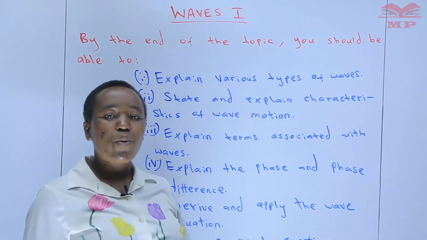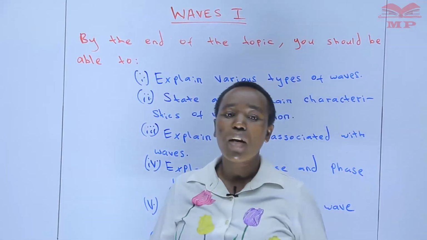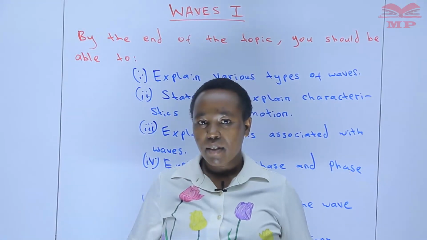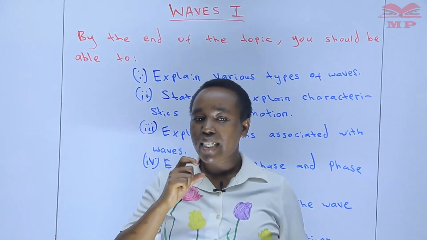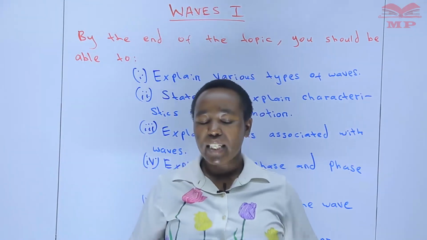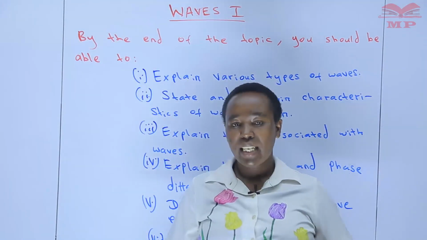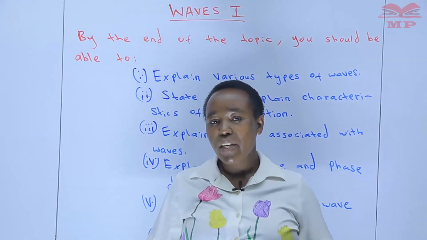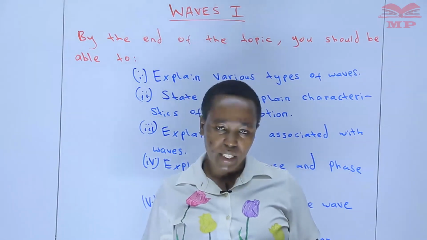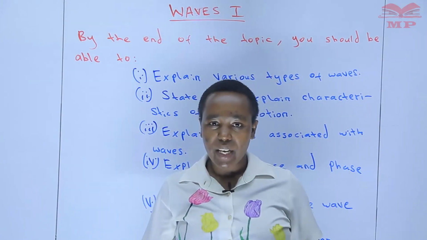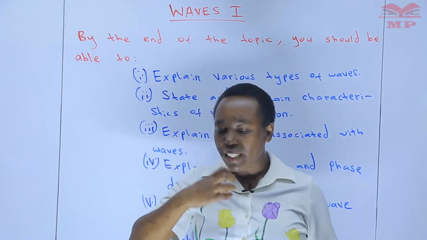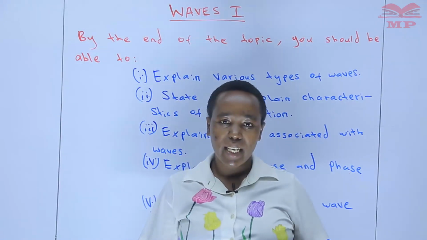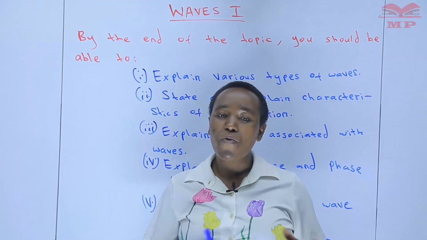I want to start by giving you a very good example. As I talk now, you are able to hear. So this sound is able to get to where you are. For example, when you are seated in a class and the teacher is talking, you are able to get what the teacher is saying due to what we are calling waves. So that sound is a wave. It is able to move from where the teacher is, by the vibration of particles, to where you are seated. So that's a very good example of a wave.